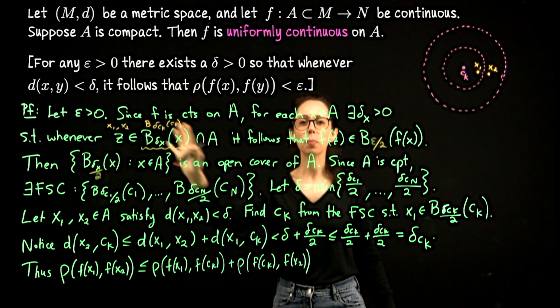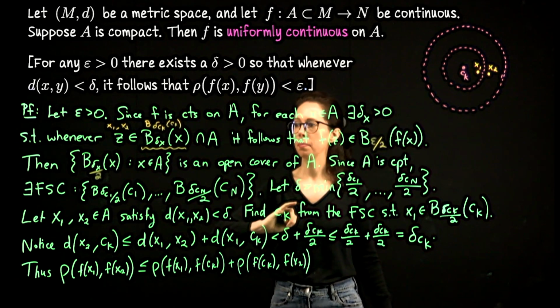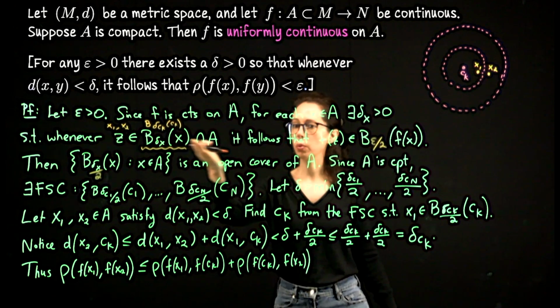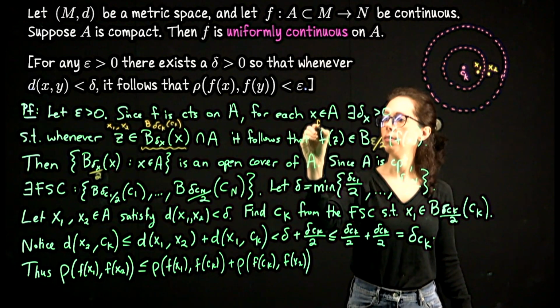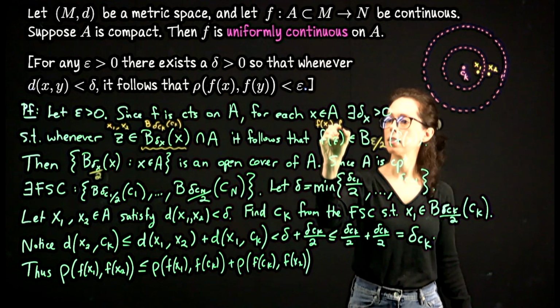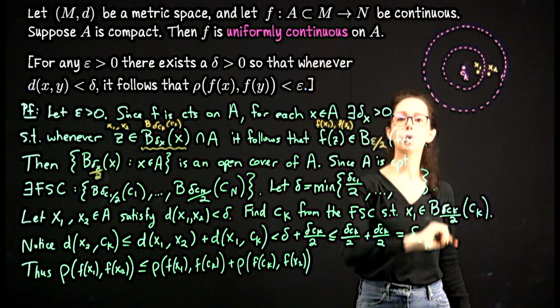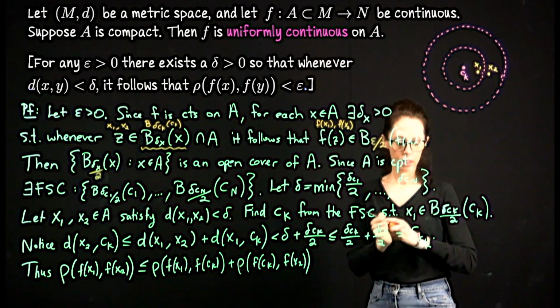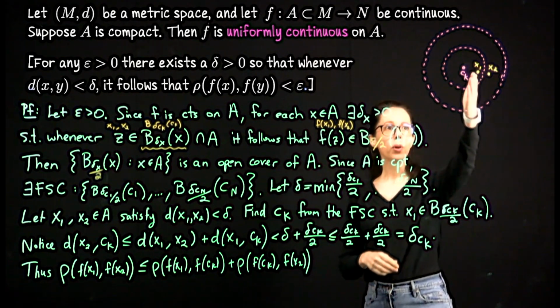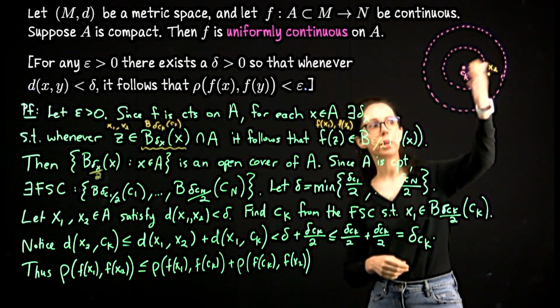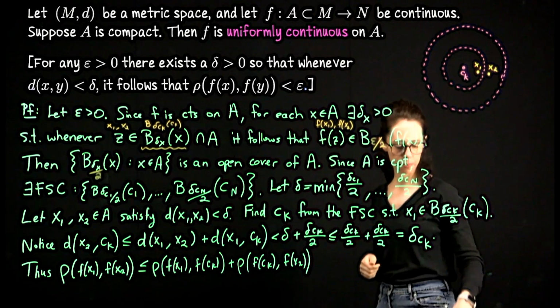I'm just being a little bit more specific in my description here. By the way that delta ck was chosen for ck, it will now follow that f of x1 and f of x2 are within distance epsilon over 2 of f of ck. So it's like we forced x1 to be even closer than we would need so that we could also ensure that x2 is suitably close.